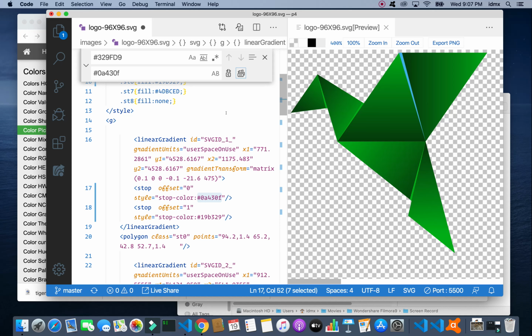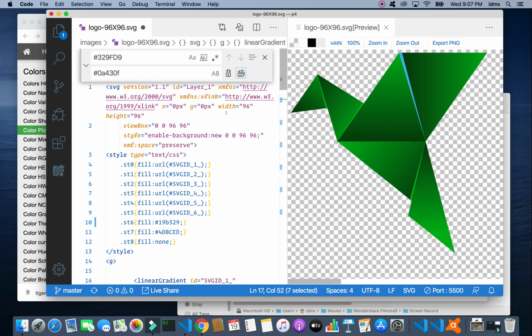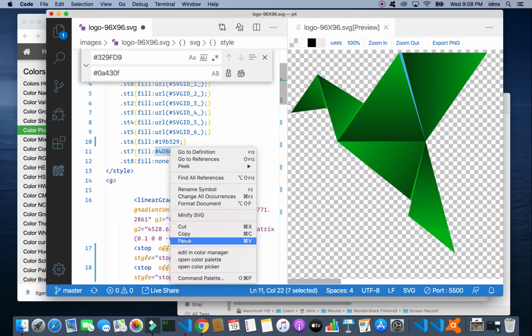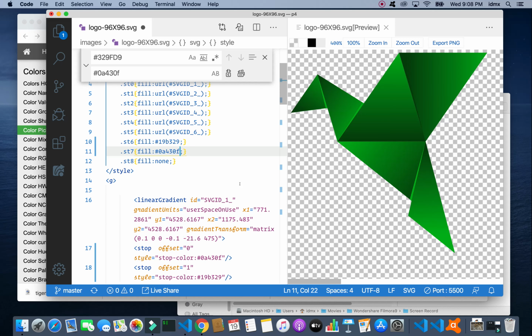So that actually worked really well. The only one that I didn't replace is this number here. This is a dark blue. And I could just replace it right now with a paste. And there we go. Looks wonderful.